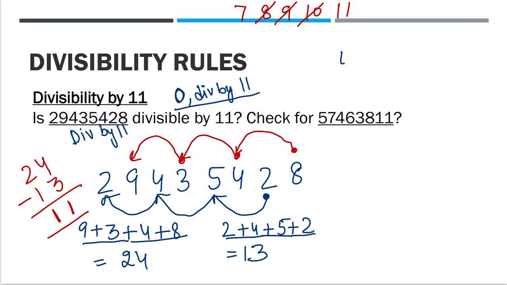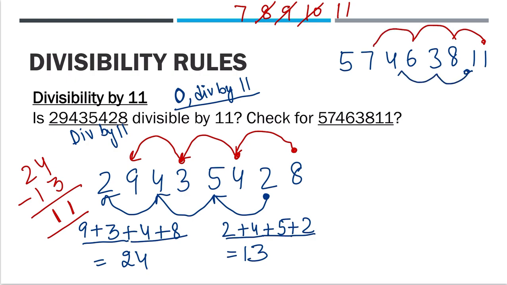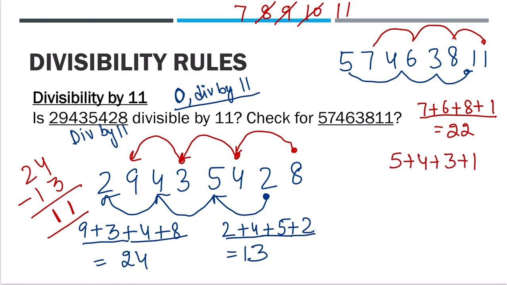Now, just for clarification, I am going to do another number: 4, 7, 5, 7, 4, 6, 3, 8, 1, 1. Now doing the bunny hops, this is one hop and the other hop is this one. Now let's do the addition. 7 plus 6 plus 8 plus 1. This is 15 plus 7, 22. Now for the other one, 5 plus 4 plus 3 plus 1. If you do the summation here, we are getting 13. Right? So 22 minus 13. What do we get? We are getting 9.